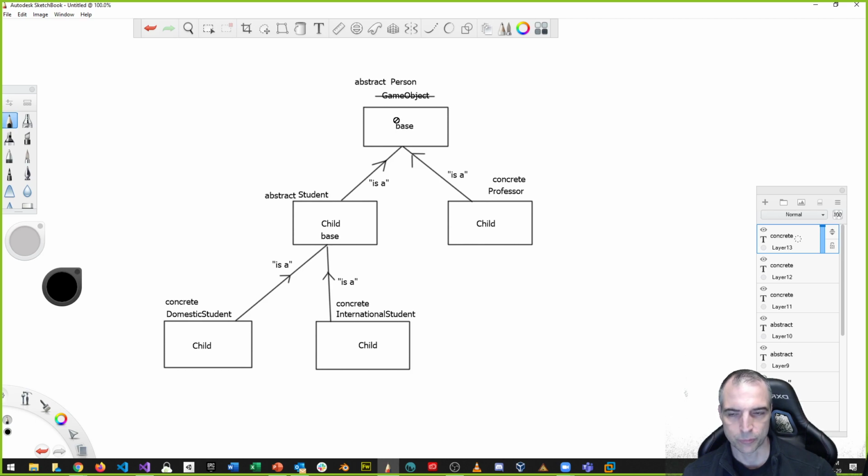They're used as blueprints only, to provide a base for different kinds of classes. Notice this abstract class can have another abstract class as a base. That's okay. But both the person class and the student class can never be instantiated if we mark them as abstract classes. There are a couple of areas of syntax that we have to modify to get there, and I'll explain this in a second.